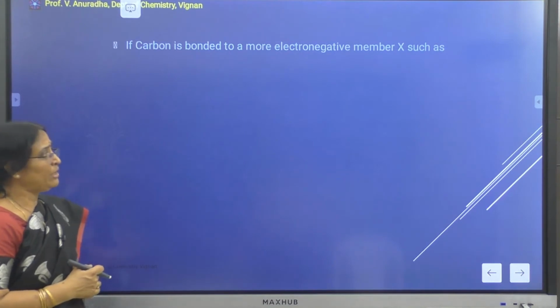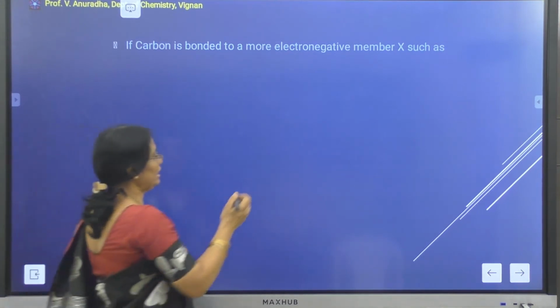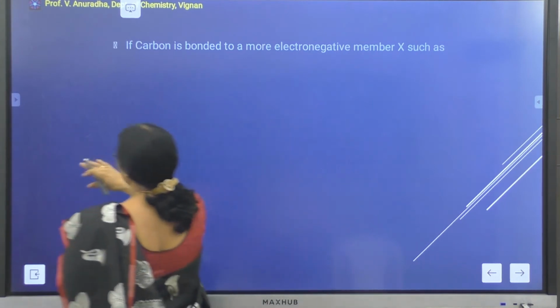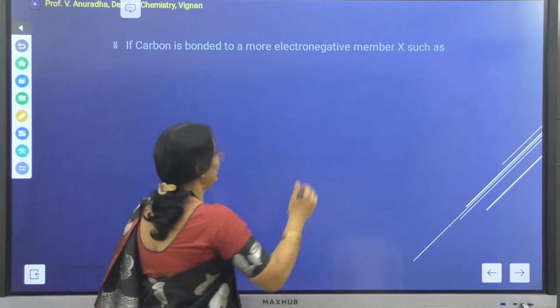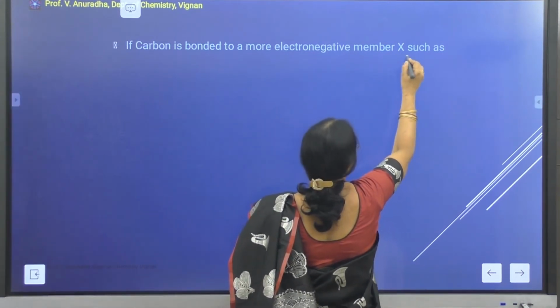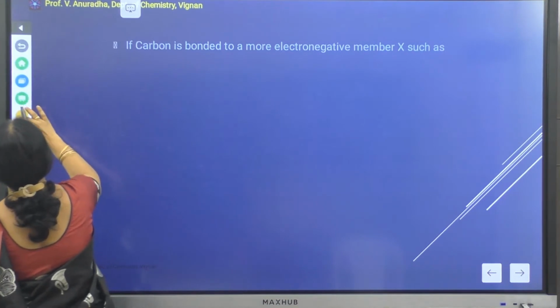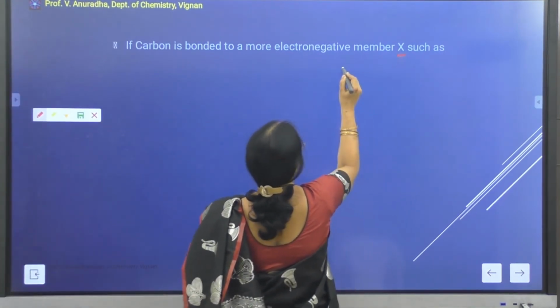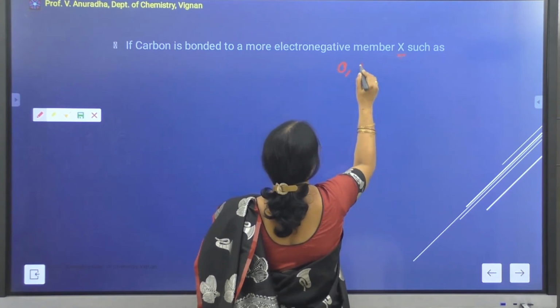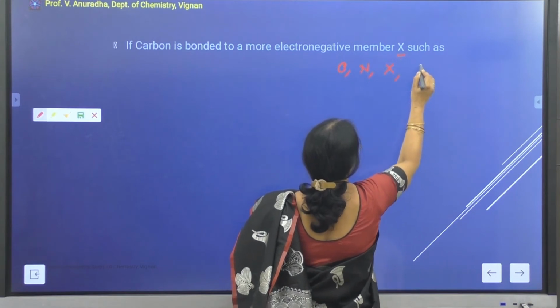Then the next rule for finding the formal charge is when the carbon is bonded to a more electronegative element X. The electronegative element X may be oxygen, nitrogen, a halogen, or sulfur.